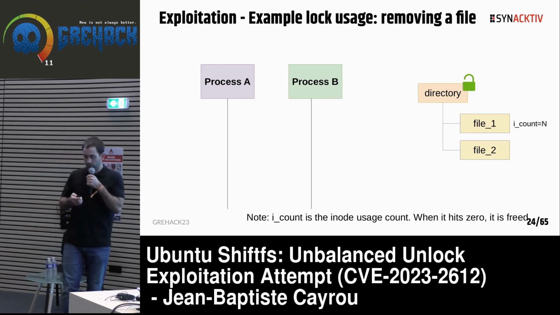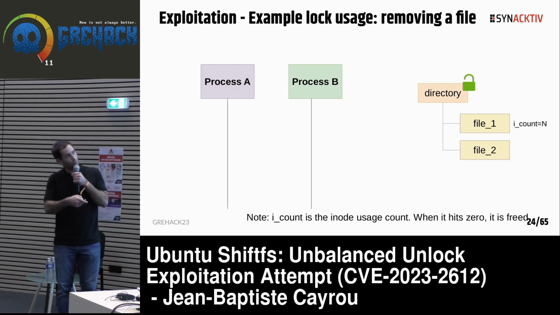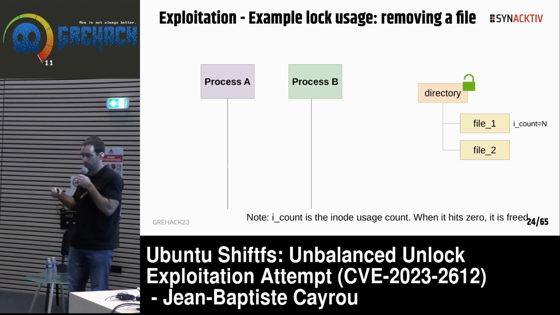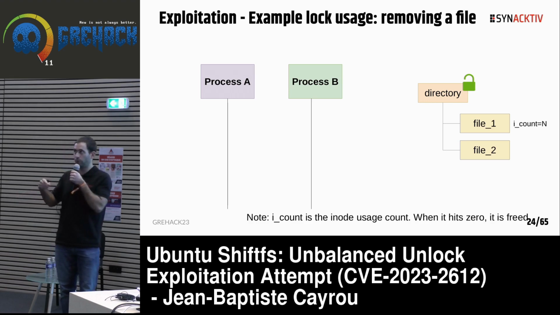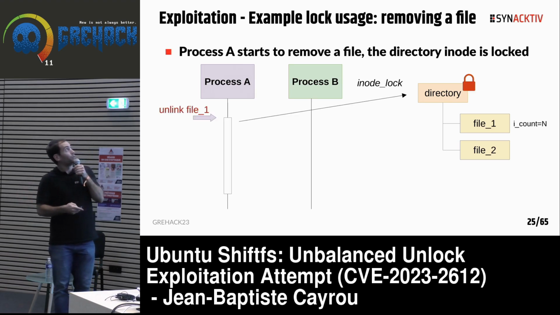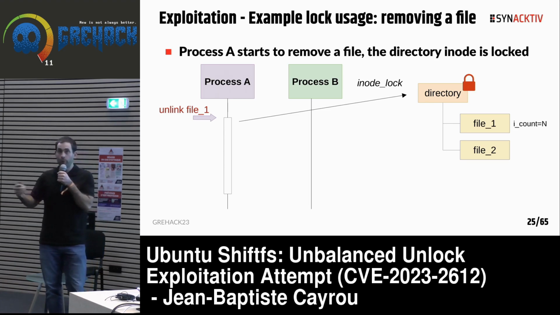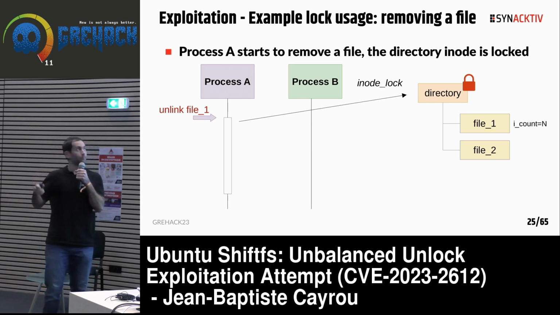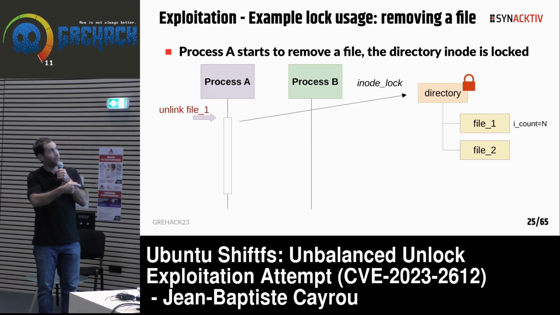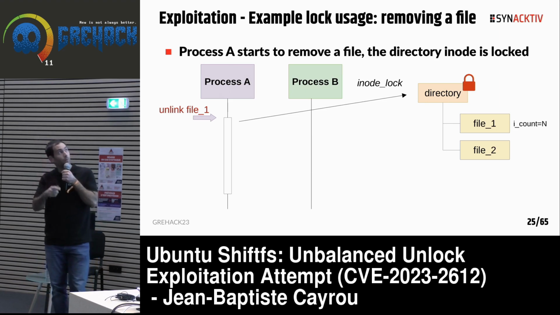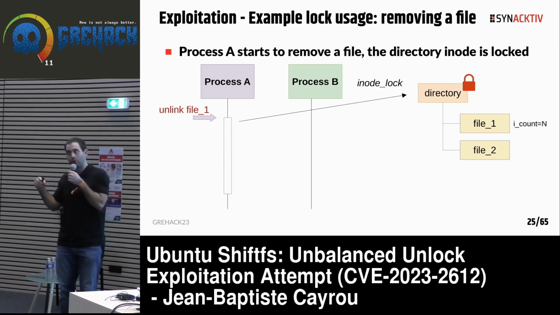We have two processes, process A and process B, and process A wants to remove a file. On the diagram, we have interesting information here, the icount value, which is the usage count related to file 1. When this value reaches 0, the kernel will free the resources because there are no more users. Okay, let's go. Process A starts to remove the file. On Linux, when you remove a file, you call the syscall unlink. The first thing it does is call inode lock to lock the directory lock. So now the lock is red.